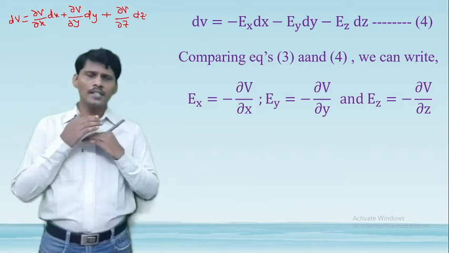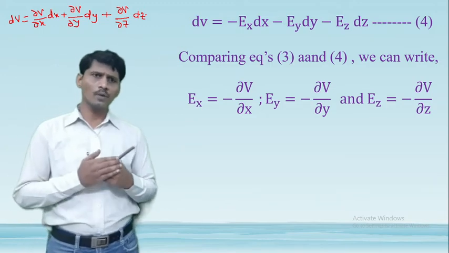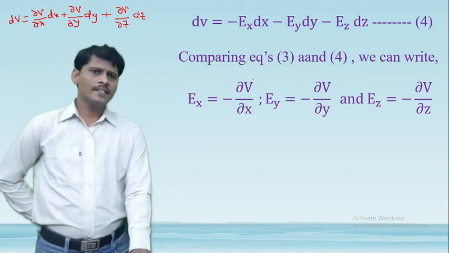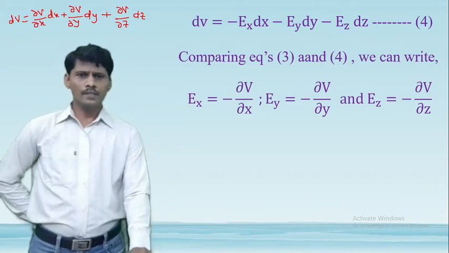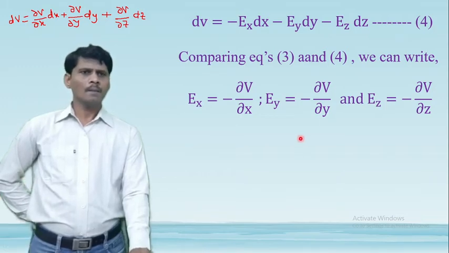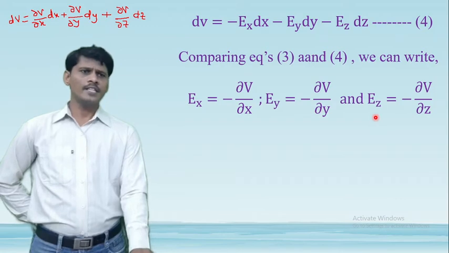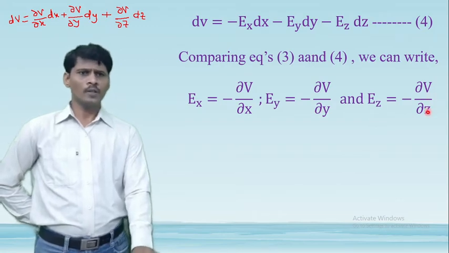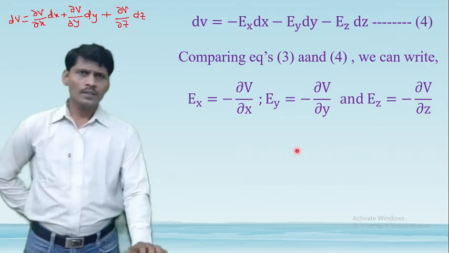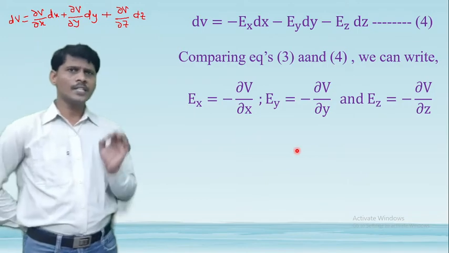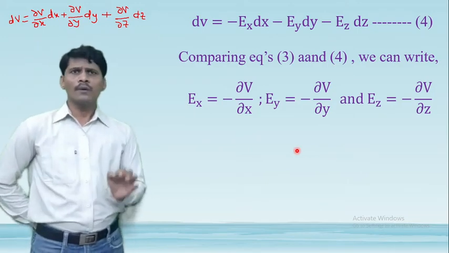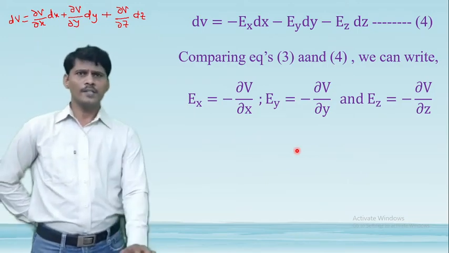So comparing equation number 3 and equation number 4, we get Ex is equal to minus ∂V/∂x, Ey is equal to minus ∂V/∂y, and Ez is equal to minus ∂V/∂z. And substitute Ex, Ey and Ez component values into the vector form of the electric field intensity expression.